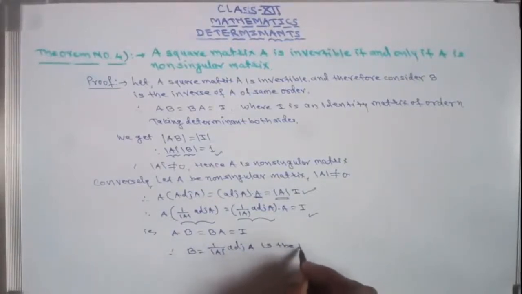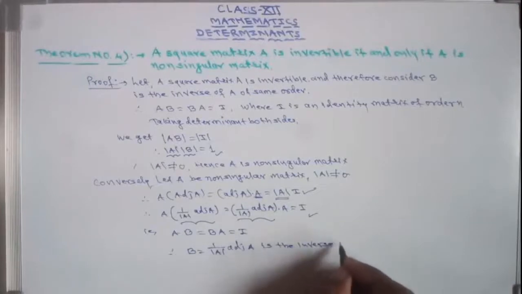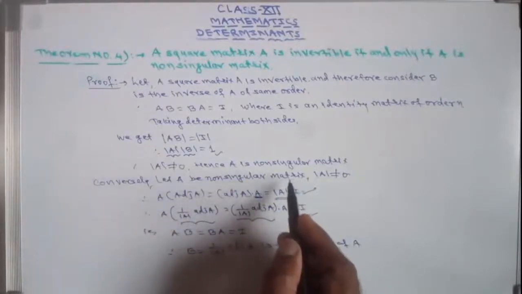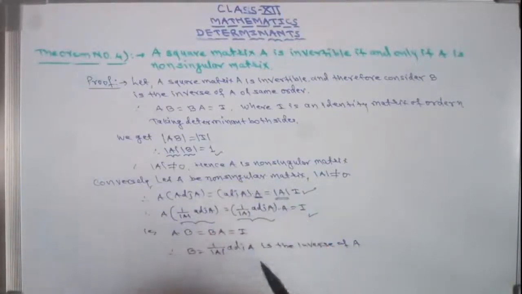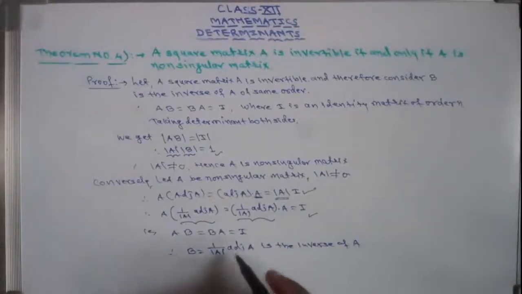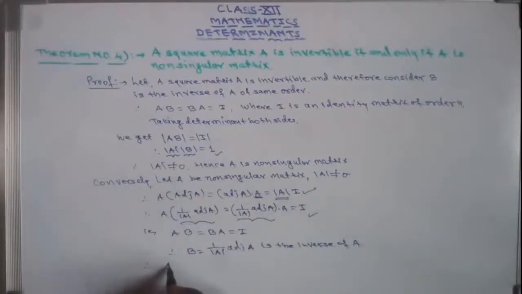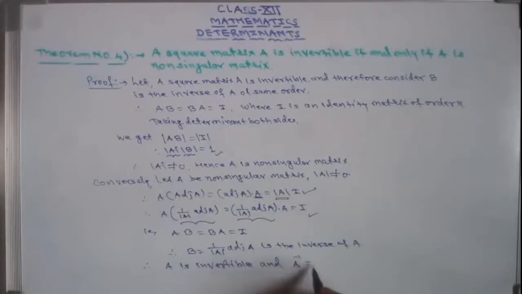Is the inverse of capital A. That is, if capital A is a non-singular matrix, then its inverse exists, and that inverse is B equal to 1 upon determinant of A into adjoint of A. Therefore, A is invertible, and A inverse equals 1 upon determinant of A into adjoint of A. So this is the theorem.